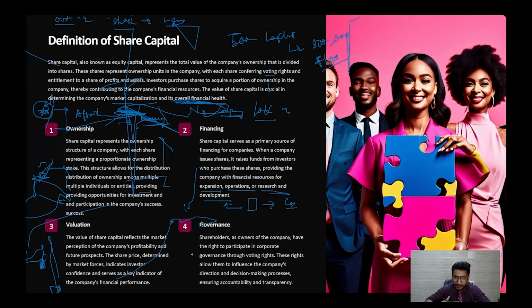That means if the investor is really concerned about the company, the company is going to grow. Or else it will not grow if the investor is very malleable and flexible regarding his investments. So governance, ownership, financing, and valuation. These four categories make the share capital more effective and explain why it has to be the way it is.